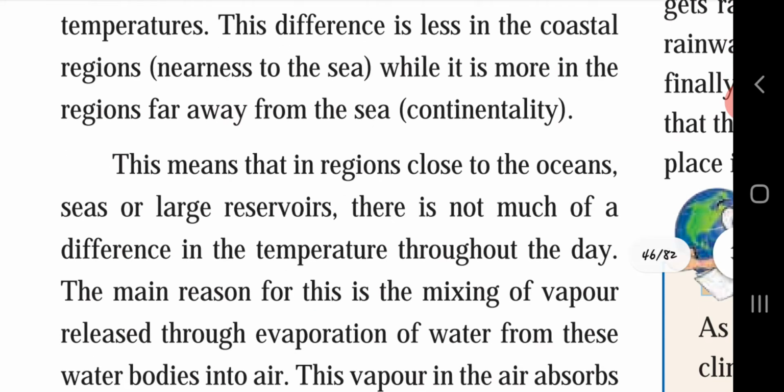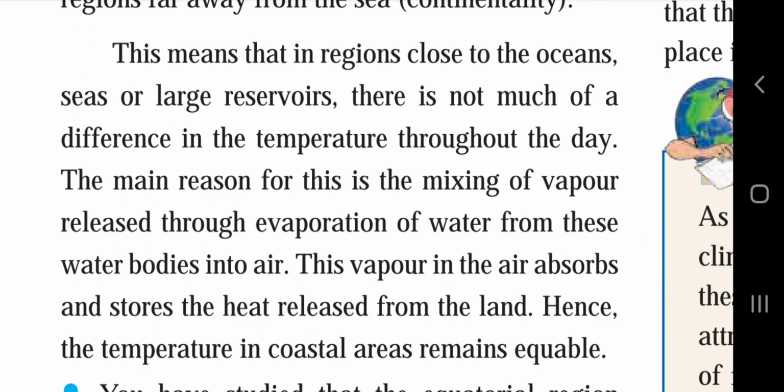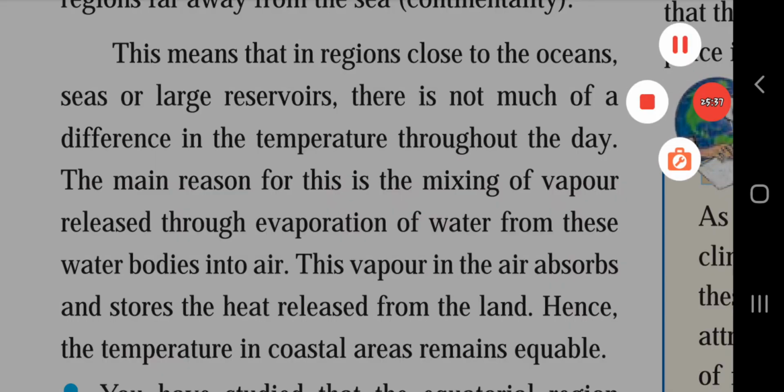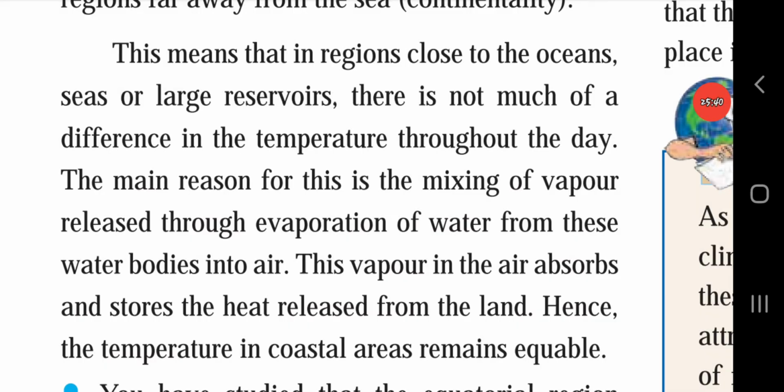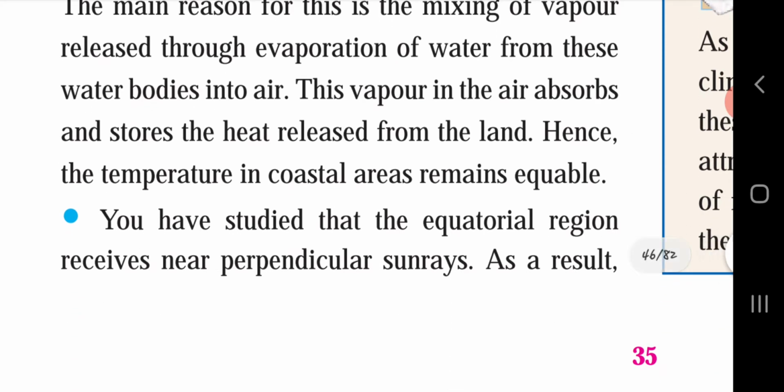This means that in regions close to the ocean, seas, or large reservoirs, there is not much of a difference in the temperature throughout the day. The main reason for this is the mixing of vapor releasing through the heat released from the land. Hence, the temperature in coastal areas remains equable. We have studied that the equatorial region receives near perpendicular sun rays.